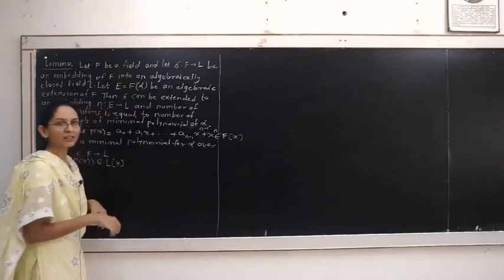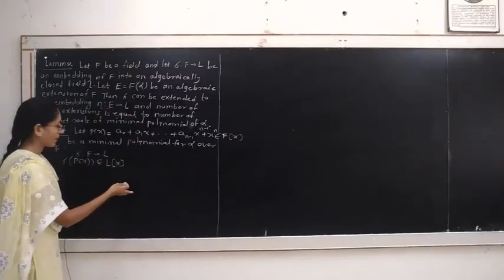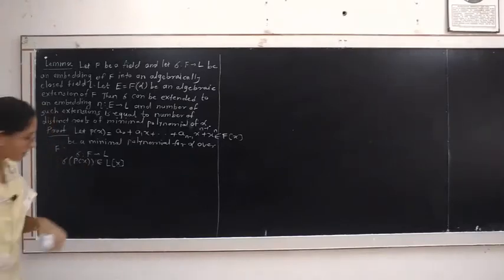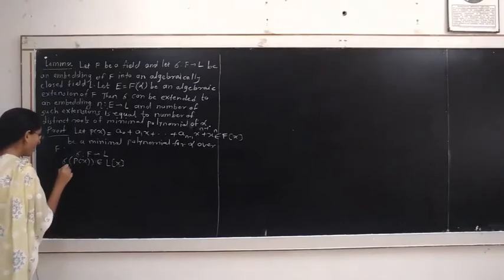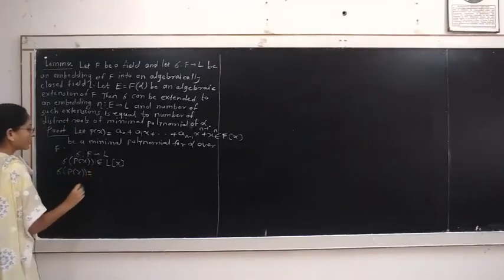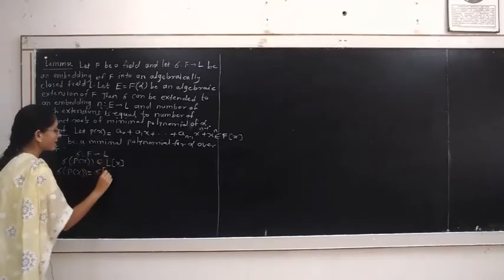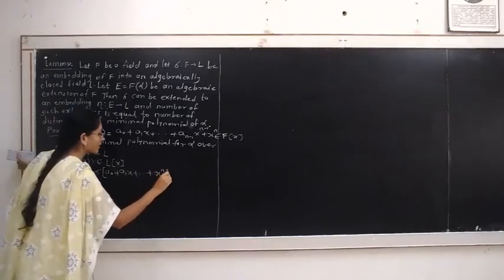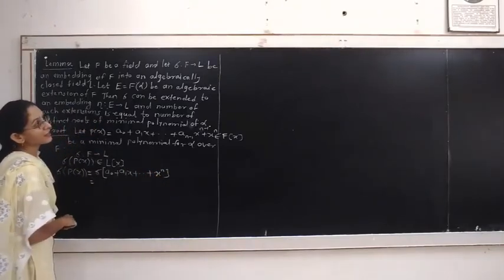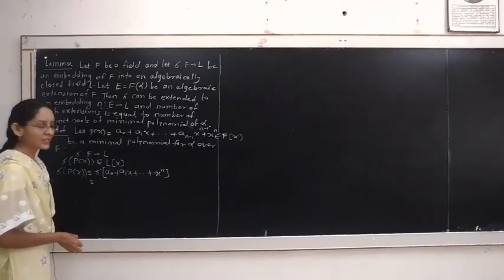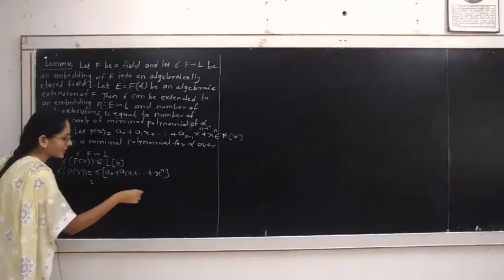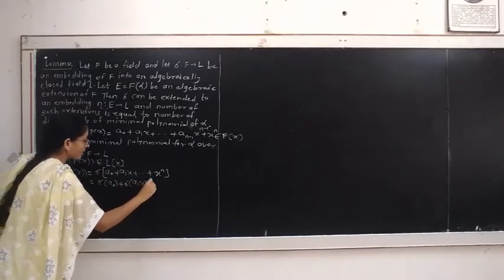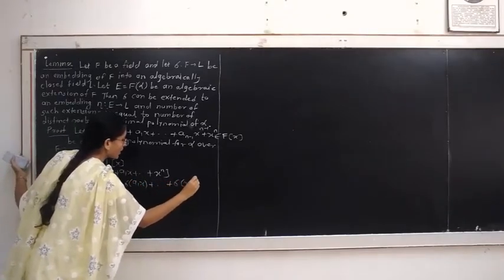Its image under the mapping sigma is in L[x], and it is given by sigma of P(x) equal to sigma of (a0 plus a1 x plus ... plus x raised to n). Given that sigma is an embedding, therefore it is a 1-1 homomorphism, so we apply sigma to each term of the addition: sigma of a0 plus sigma of a1 x plus ... plus sigma of x raised to n.